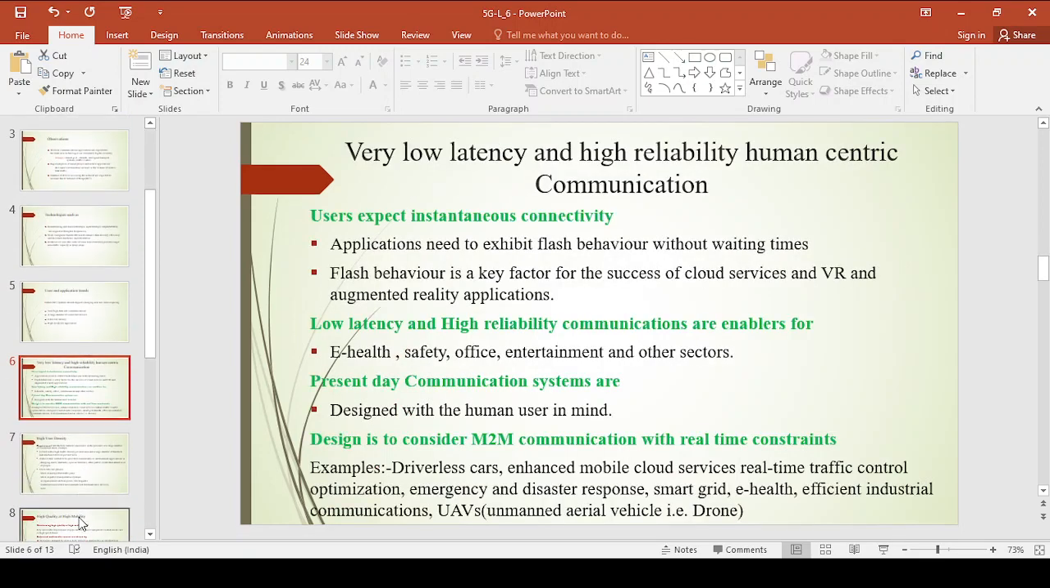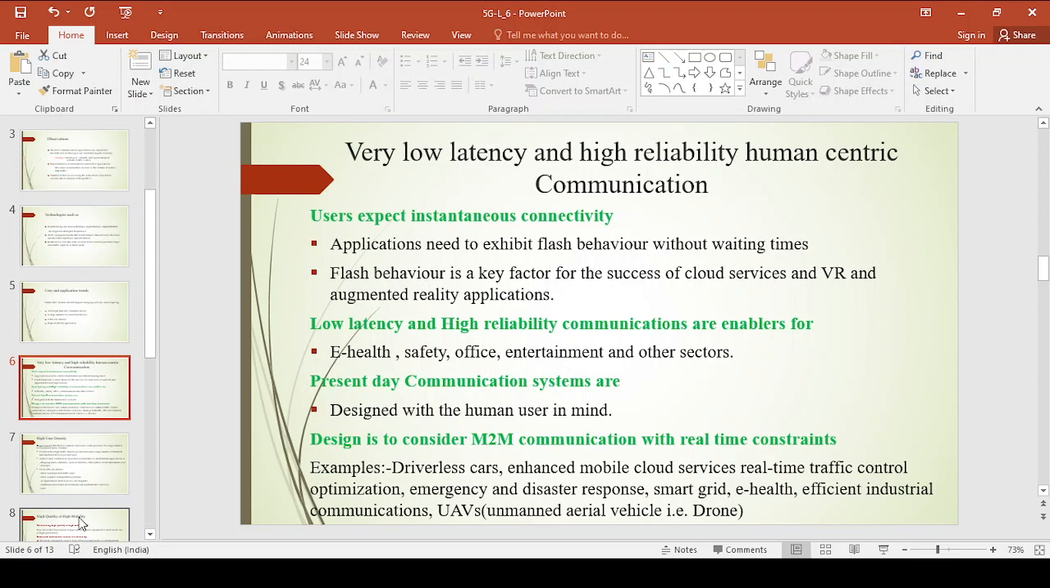Now coming to the first requirement, right, from this slide onwards we will see the requirements of the 5th generation system in detail. The first and foremost requirement of the 5th generation system is that it should provide very low latency, right? It may be C plane latency or U plane latency, right? What is C plane latency and what is U plane latency we have seen in previous lectures, right? Now the first and foremost requirement of the 5th generation system is it should support very low latency and high reliability human centric communication.